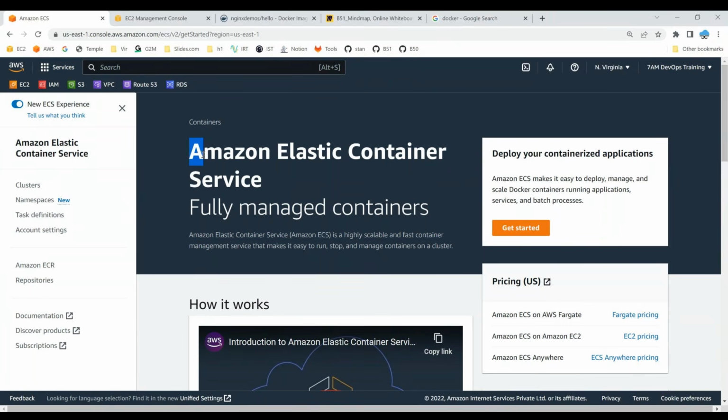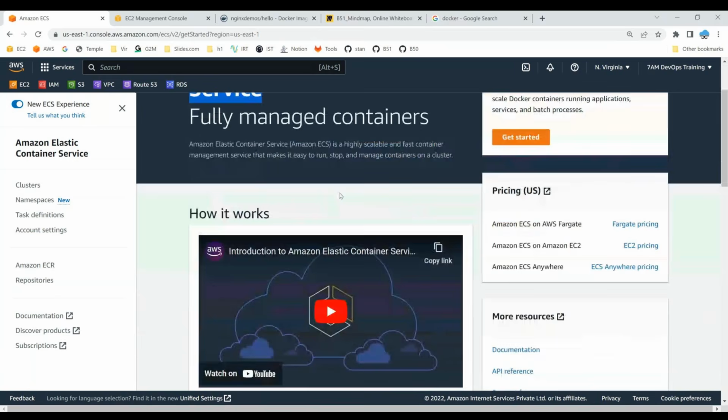Again, if you are asking, hey, why are we not using Elastic Kubernetes Service or EKS, that's a different story. But if your business wants to run containers on top of some container runtime, reason can be whatever it may be, if your business wants to run containers on top of some container orchestration platform, Elastic Container Service is one of the options. You can alternatively run on top of a Kubernetes cluster. Kubernetes is again a container orchestrator, but it's again a choice. So we are talking in the context of running containers on top of Amazon's offered Elastic Container Service, which is a PaaS. Okay, so let's get started.